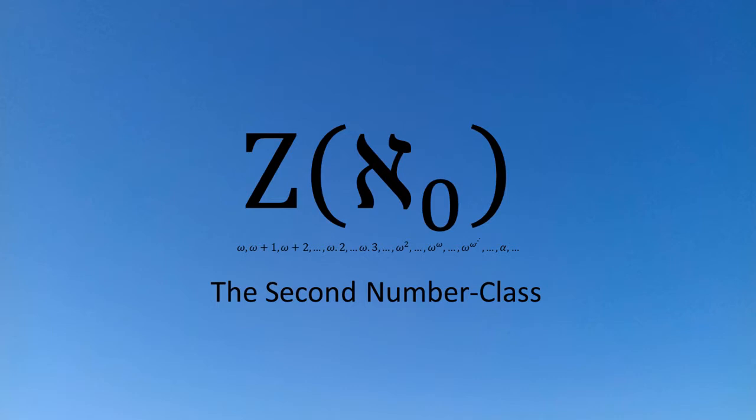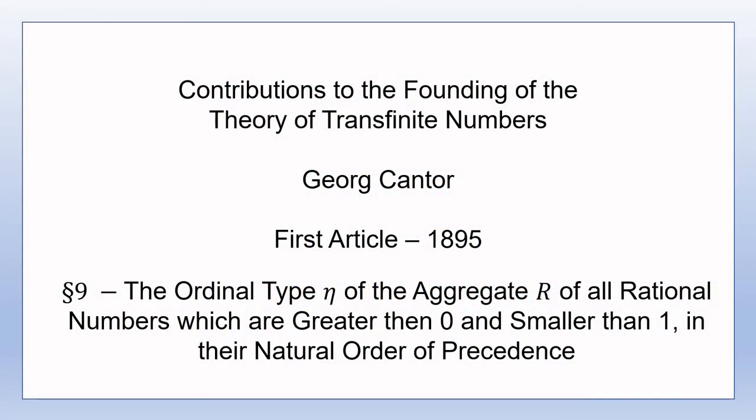Welcome to this video, the 9th video in my series of videos on Georg Cantor's 1895 and 1897 articles on the theory of aggregates and transfinite numbers. Section 9 is titled The Ordinal Type Eta of the Aggregate R of all rational numbers which are greater than 0 and smaller than 1 in their natural order of precedence.